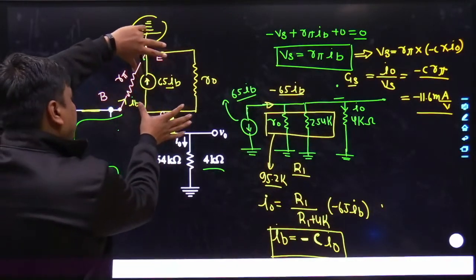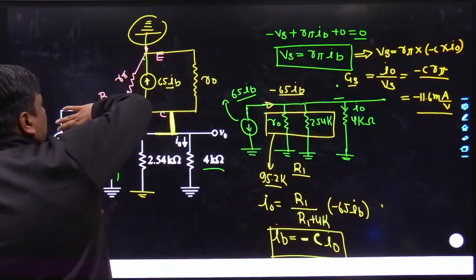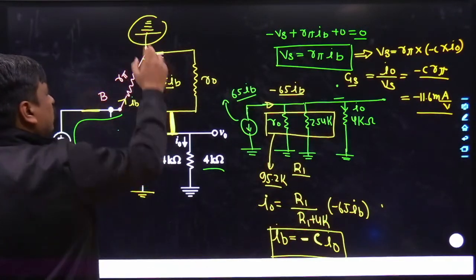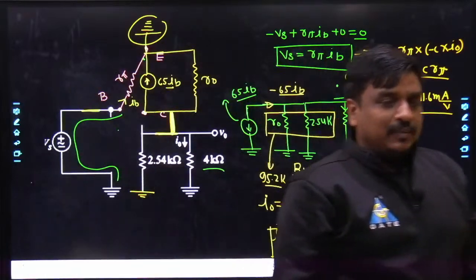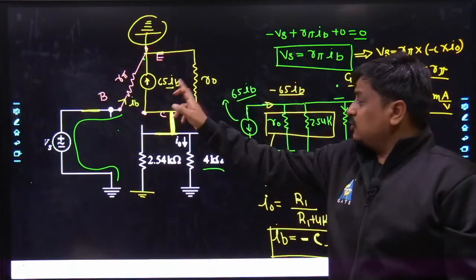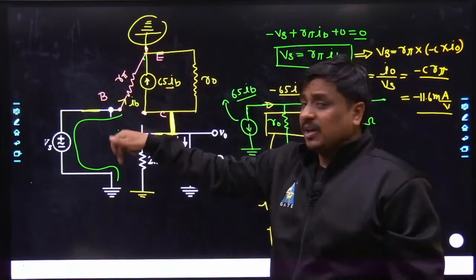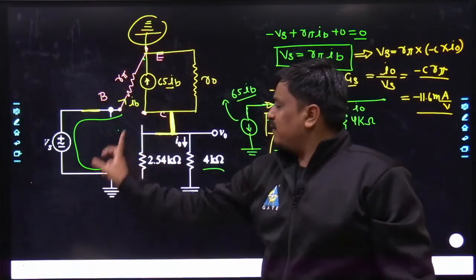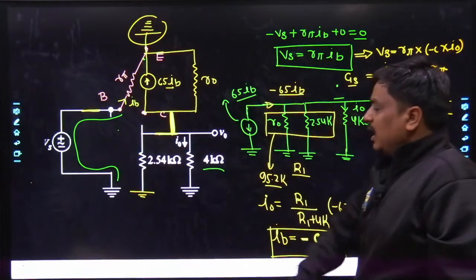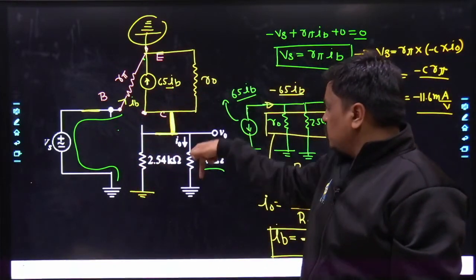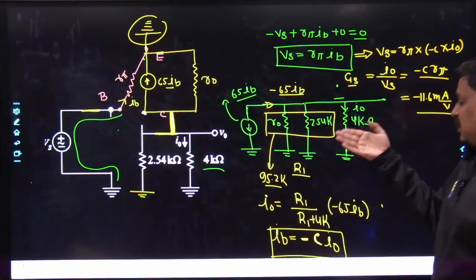This complete structure has been taken towards the downside. This is also grounded, this is also grounded. That means all of the 4 elements have come in parallel. The direction should be very clear to all of us. The direction is coming down. That means in future, if you had to reverse this direction, it would become minus 65 times of IB. Then only there would be a source of current from top to bottom, and that is what has happened.